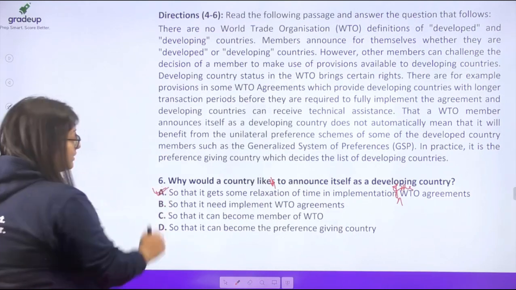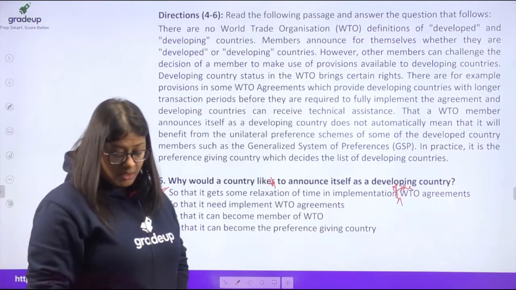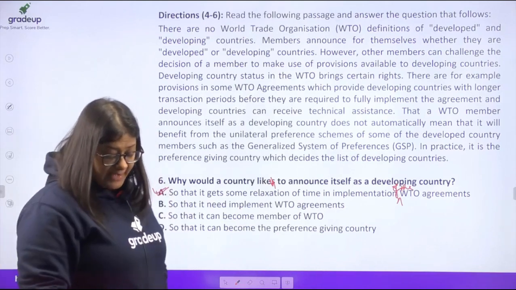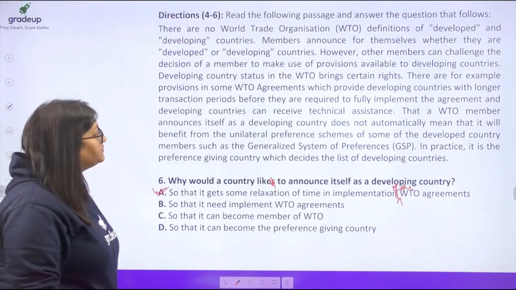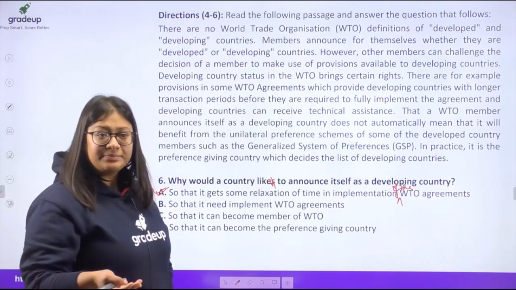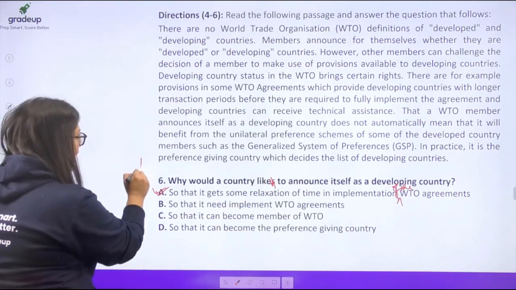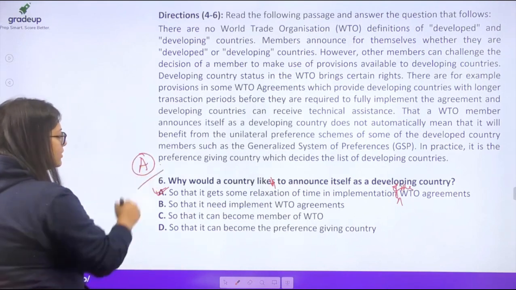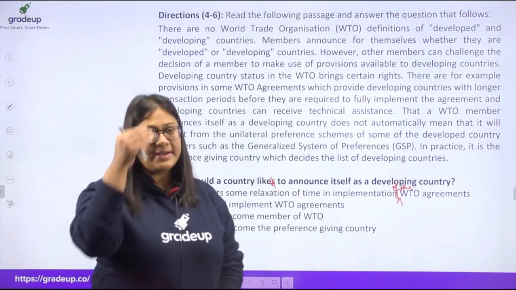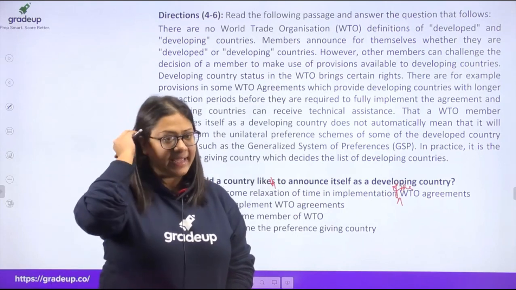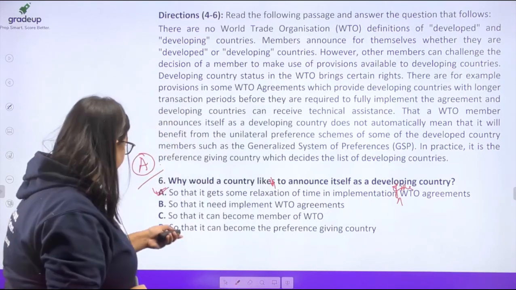It gets some relaxation. All right, it's clearly given to get some relaxation. Okay, so your answer to question number 6 is option A. All right, option A. ठीक है, चलिए अब we will move forward.